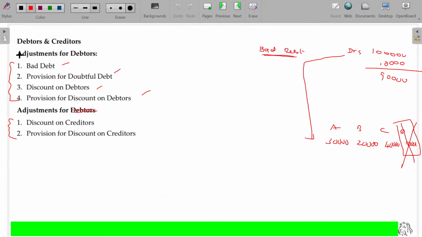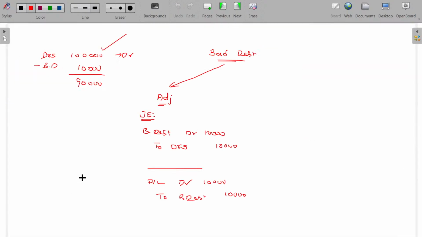So where we have only bad debt, no other thing. If we have only bad debt, the journal entry is very simple: bad debt account debit to debtors. Later on, if you want to pass a transfer entry, usually we don't do, right? Usually we won't pass the transfer entry, but if you want to, then you will understand P&L account debit to bad debt.